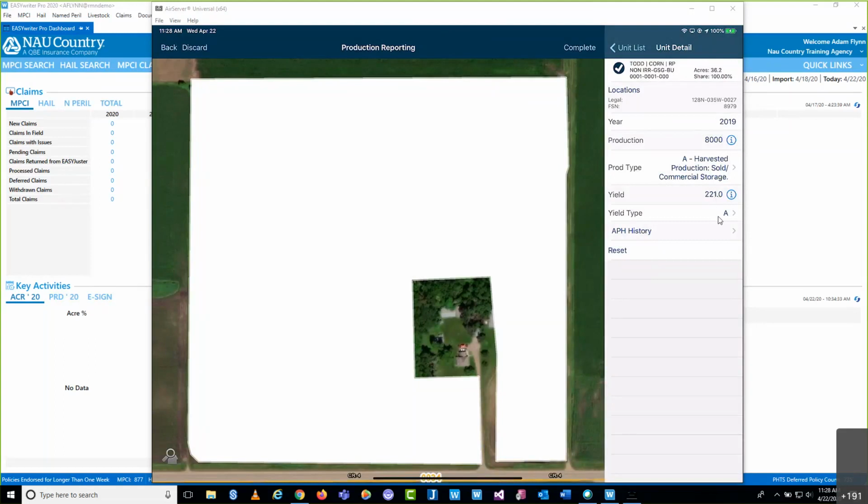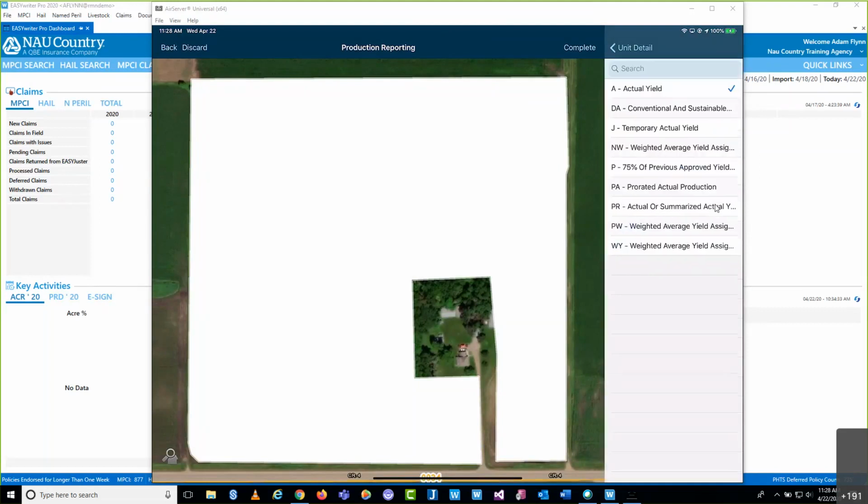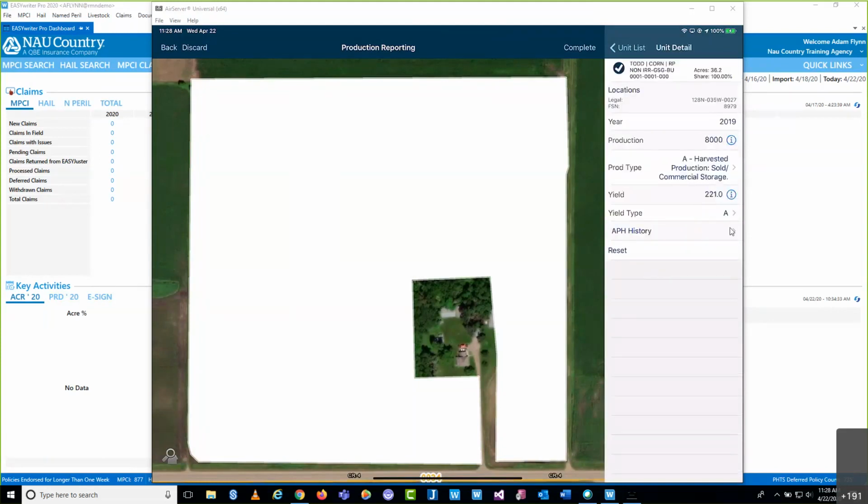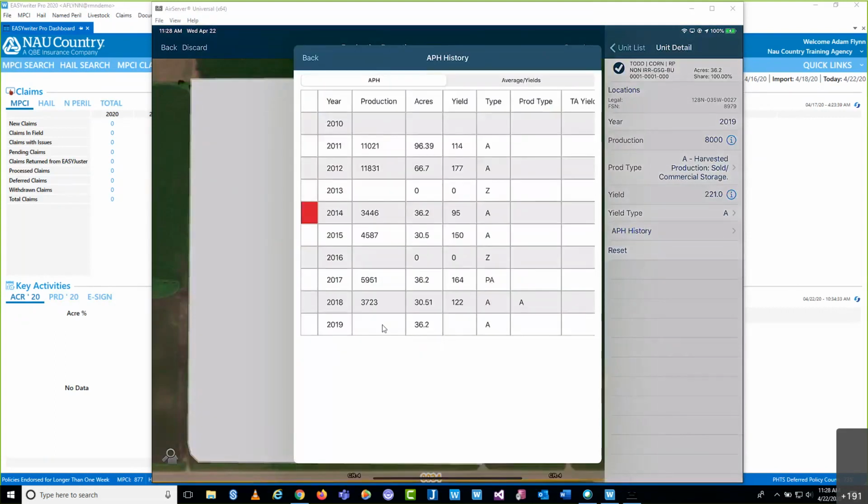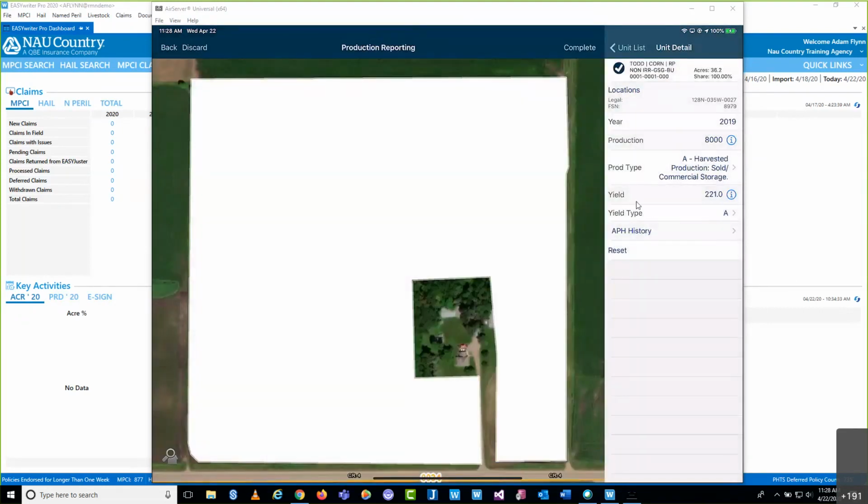Below the yield, we can select the yield type. In this case, I'm going to keep it on actual yield. And then you can also view your APH history for this unit. In this case, 2019 is still blank, just because we haven't reported production quite yet. So that's basically what we're seeing on this unit detail.